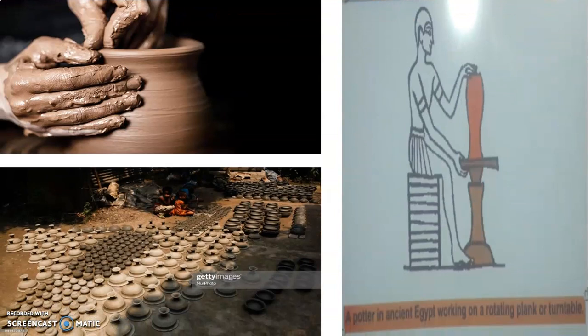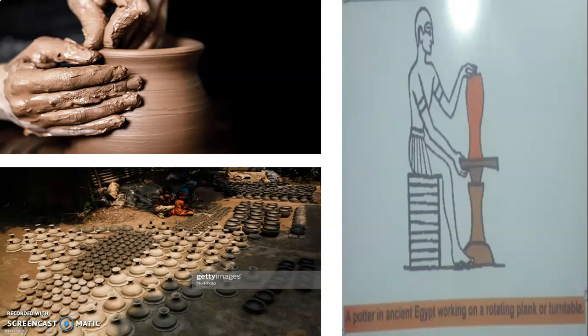As you can see in the other pictures also, this is how potters give shape. The hands play a very important role in giving shape to the mud. That is the reason it is also said that children are like soft clay, soft mud. The way we mold them and give them shape, they are going to take a turn and grow with those values, all those important values in their life. So this is how the potter uses his skill.